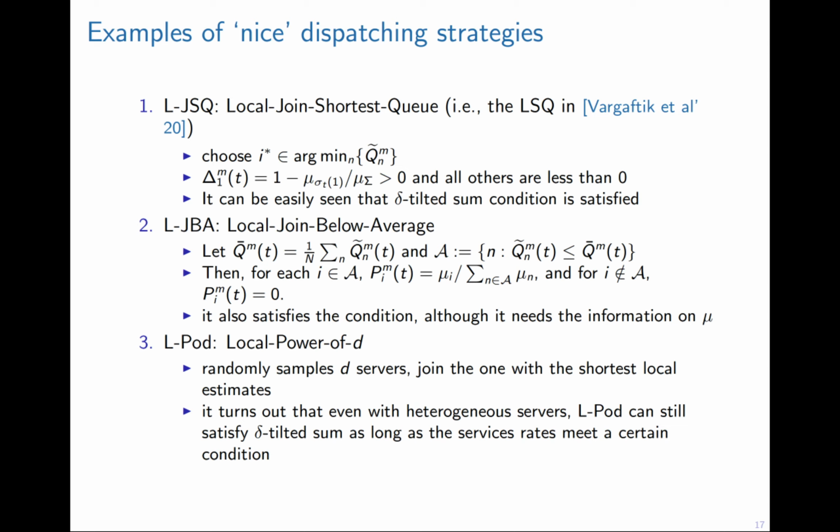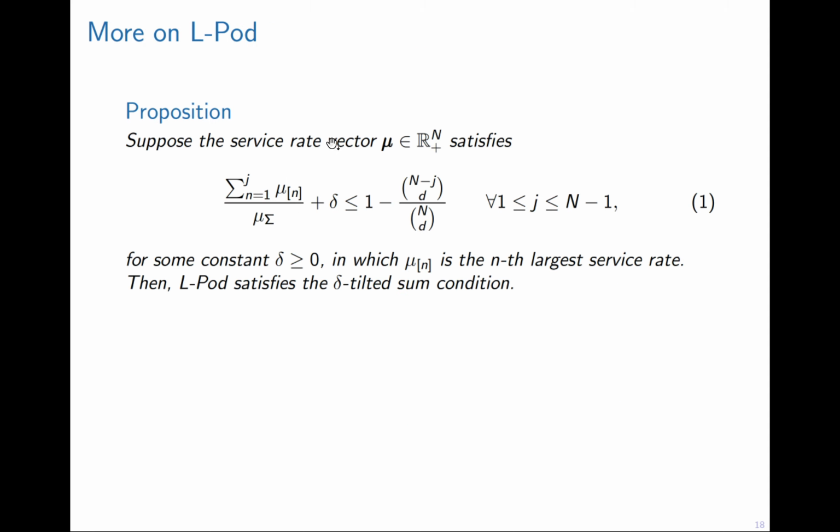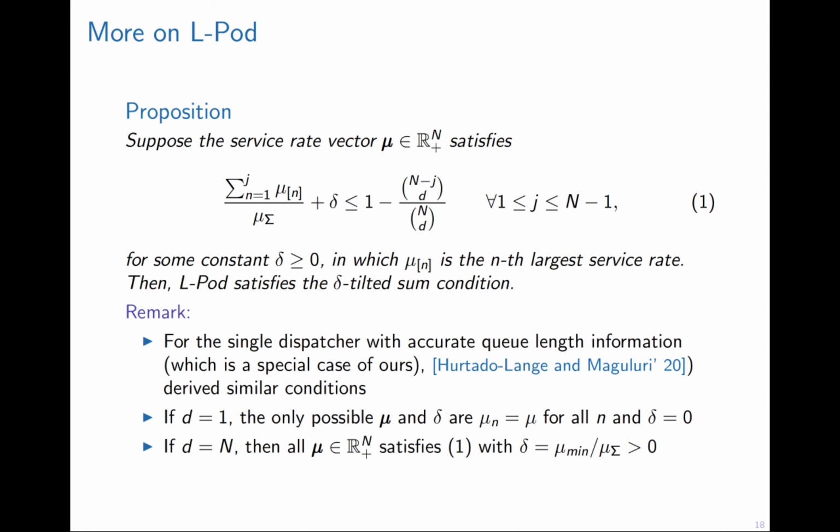Maybe a more interesting one is the local power-of-d. For each dispatcher, randomly sample d servers and join the one with the shortest local estimate among the d servers. In general, power-of-d has been shown to be unstable for heterogeneous servers, but by using the delta tilted sum condition, we can show that as long as the heterogeneity among the server rates satisfies this condition, the LPOD dispatching strategy satisfies the delta tilted sum condition, and as a result is supernormal optimal and heavy traffic optimal in the heterogeneous servers and multiple dispatchers setting. For this particular case, this paper also established some similar conditions.